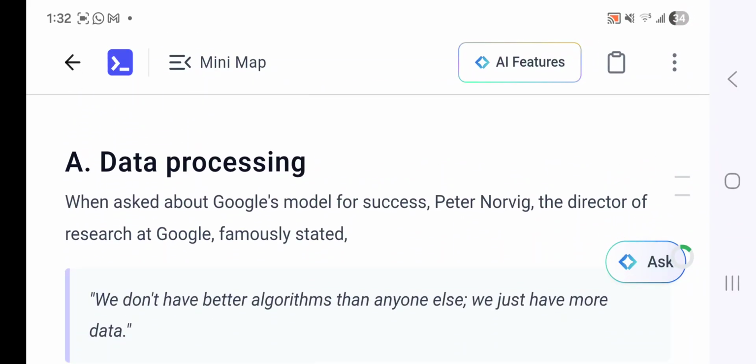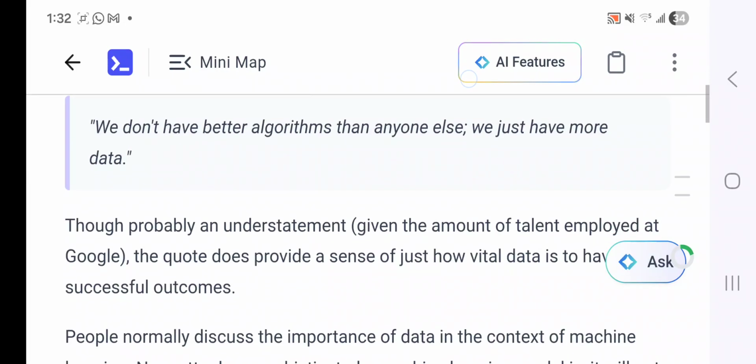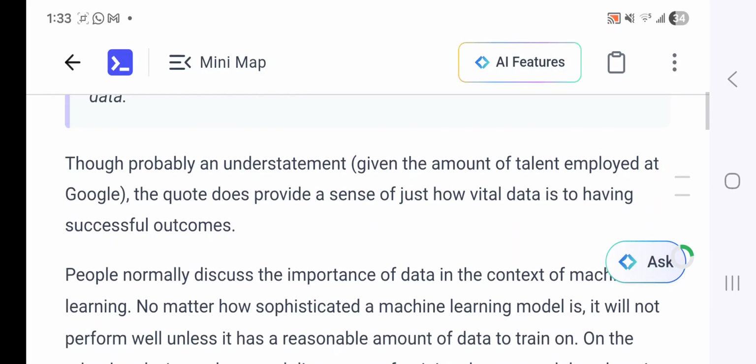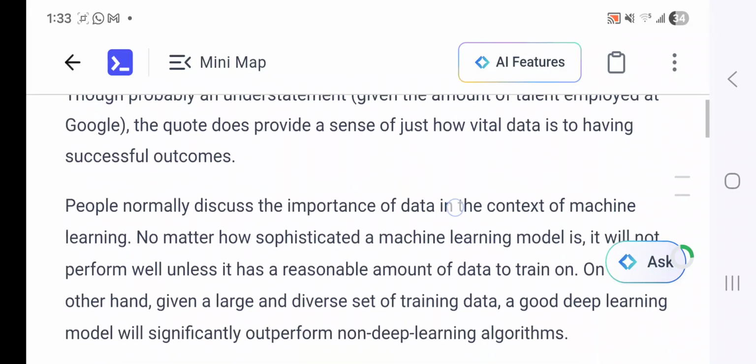When asked about Google's model for success, Peter Norvig, the director of research at Google, famously stated, "We don't have better algorithms than anyone else. We just have more data." So, data is more than gold. Though probably an understatement given the amount of talent employed at Google, the quote does provide a sense of just how vital data is to having successful outcomes.